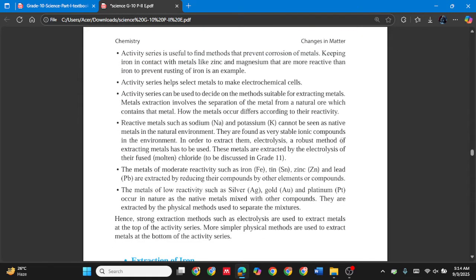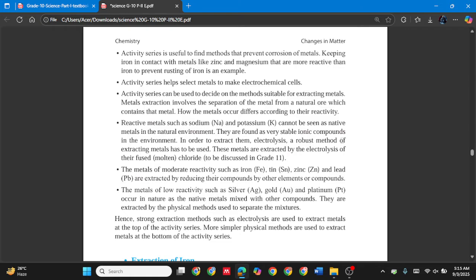Next use. Activity series is useful to find methods that prevent corrosion of metals. Keeping iron in contact with metals like zinc and magnesium that are more reactive than iron to prevent rusting of iron is an example. Okay, I'm going to describe this. So this activity series is used to avoid iron rusting.